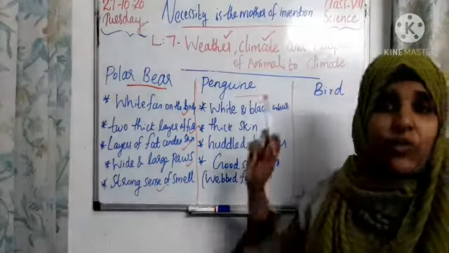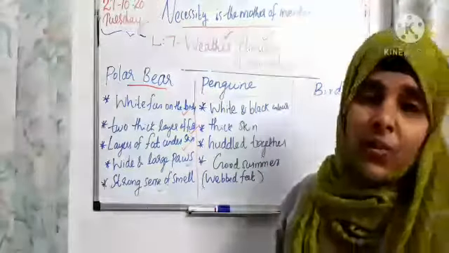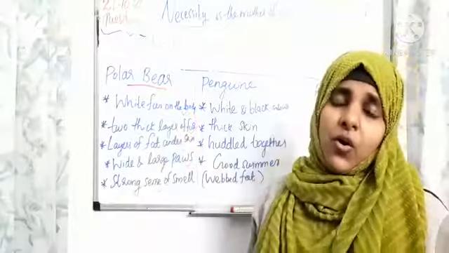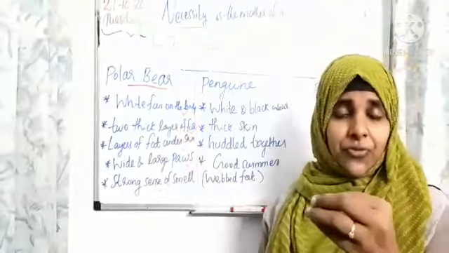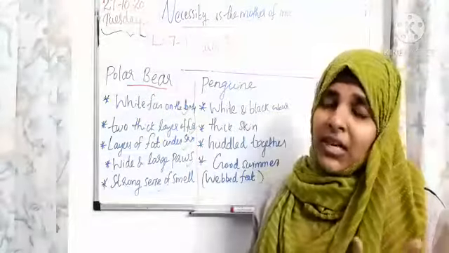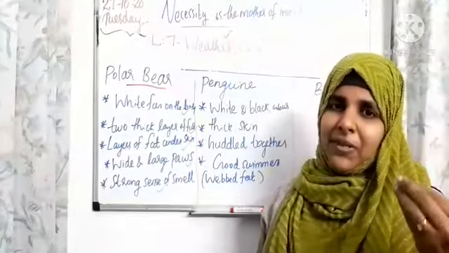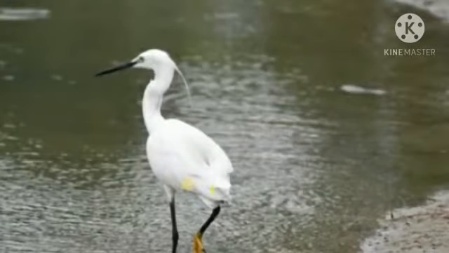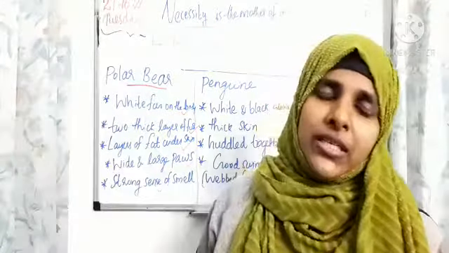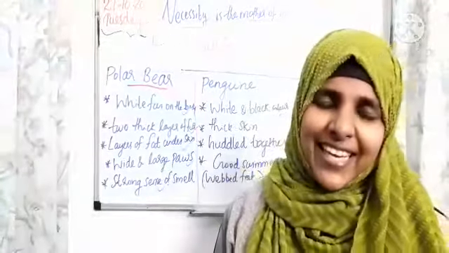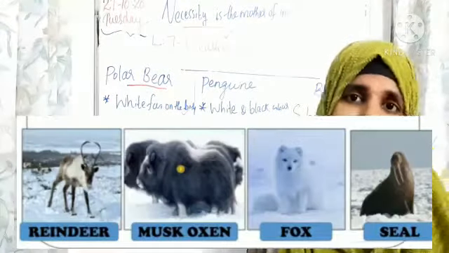Next we are going to check the birds. How can birds survive in the polar region? If it is a very cold winter climate, what will birds do? They migrate from the winter region to a warm region. We know one good example. That bird comes from Russia. The Siberian crane comes from Russia, and it migrates from Russia to Bharatpur, in Rajasthan. Many other animals can also be seen in the polar region, like fox, seal, like that.